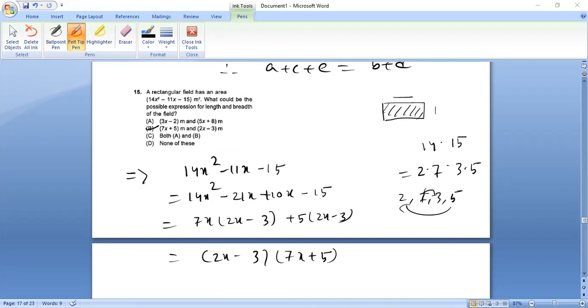16, same thing. 17 also same. This is the dividend and quotient question. So 18 also same thing. This kind of sums we have done.